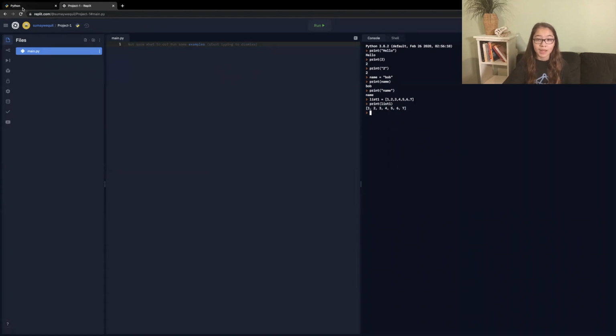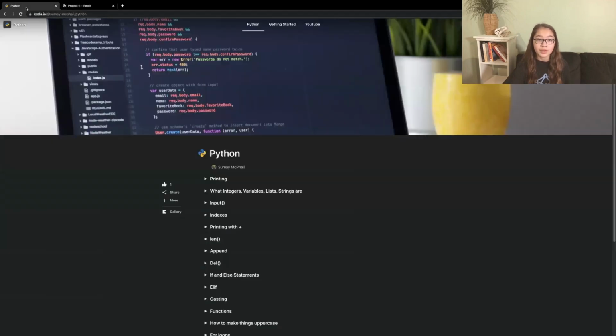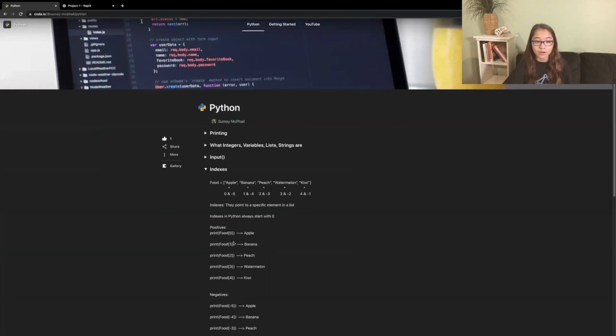And so the next thing is indexes, and indexes are basically where you can print just one of these pieces of data within this list. So let's say I have all of these numbers, but I only want to print 3. Then with indexes, I can take a certain placement within that list and then print that.